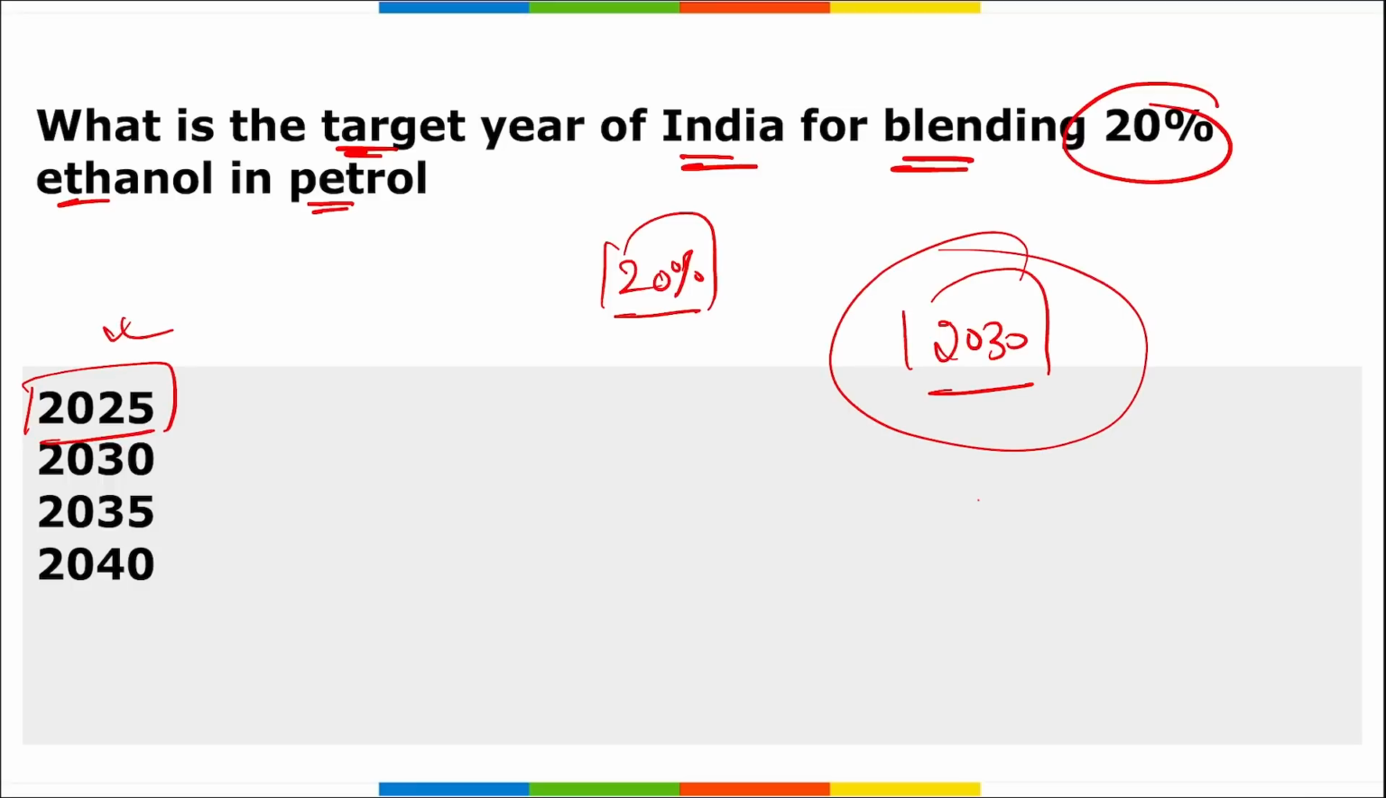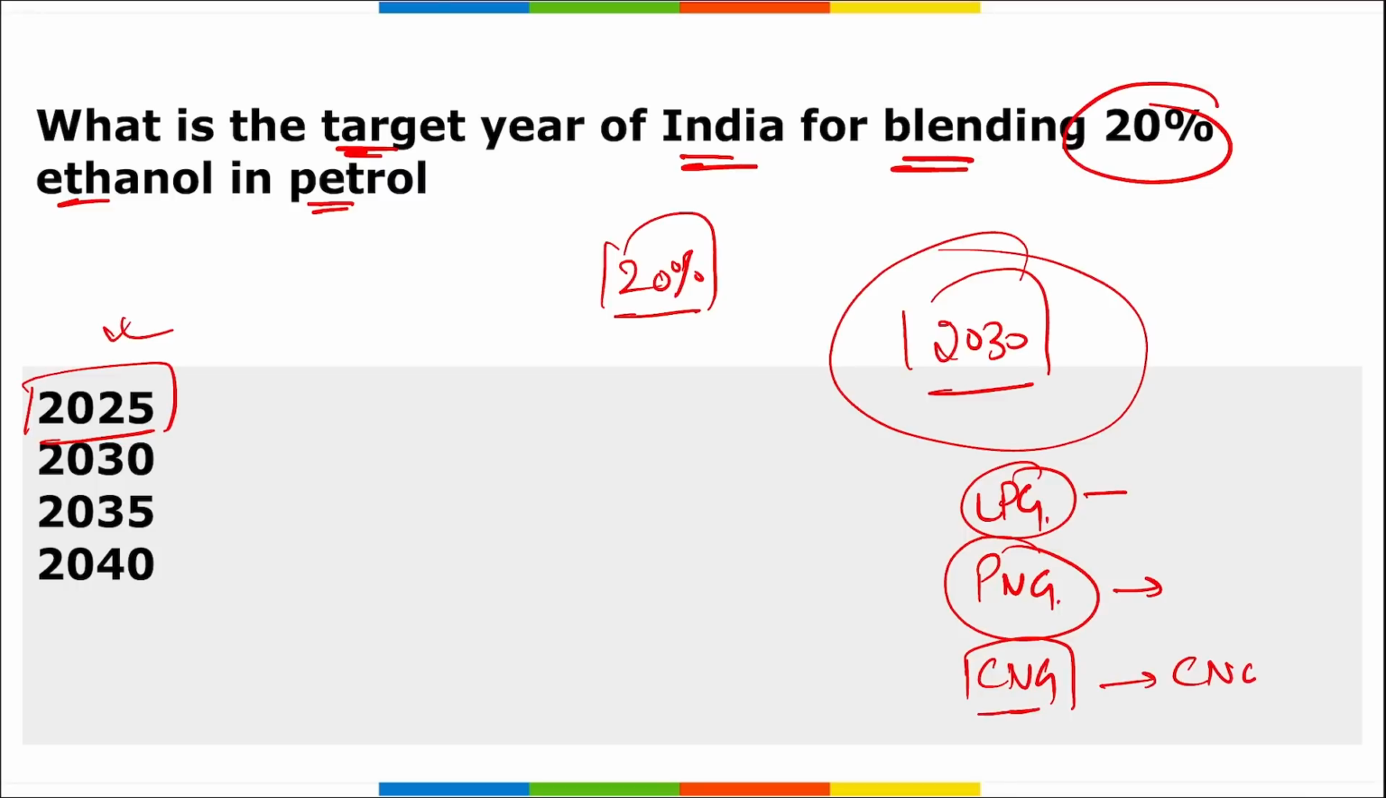All right. Then see, remember, there are certain types of gas. If I ask you what is LPG, what is PNG, what is CNG? LPG is your liquefied petroleum gas. PNG is your petroleum natural gas. CNG is your compressed natural gas that you use in your cars also. And this gas is one also, remember, it is a clean fuel.